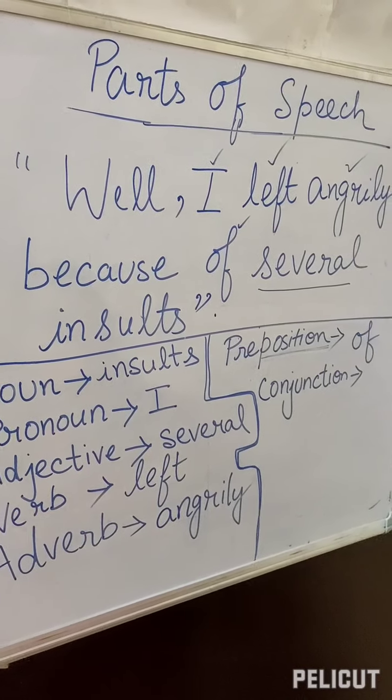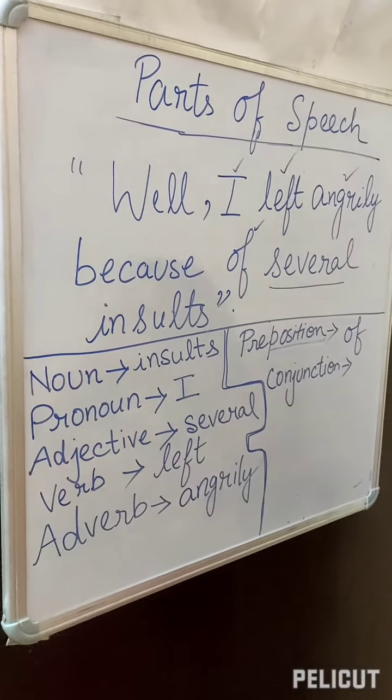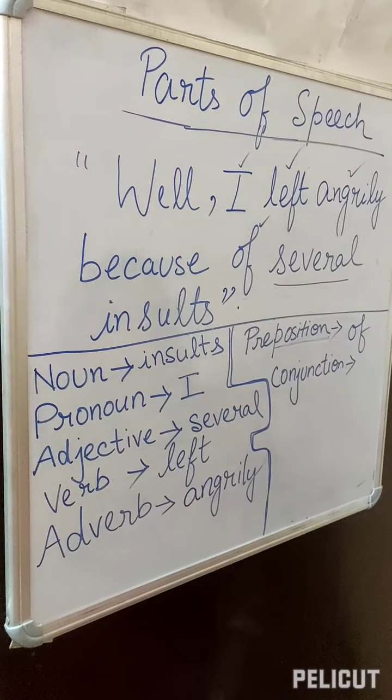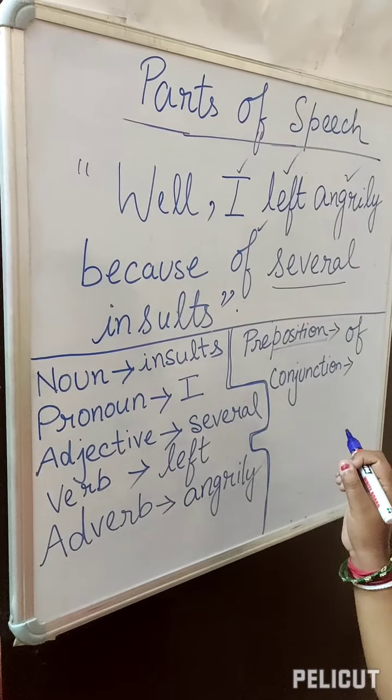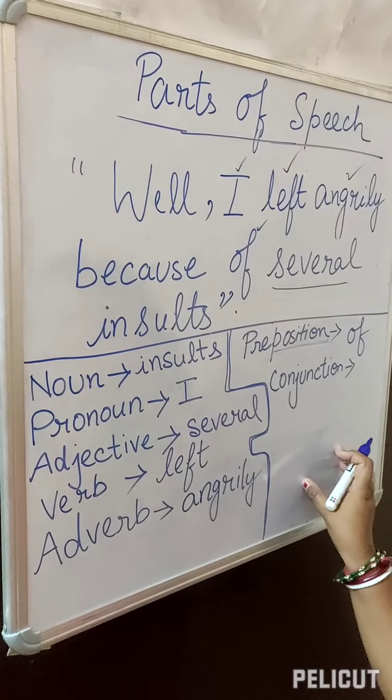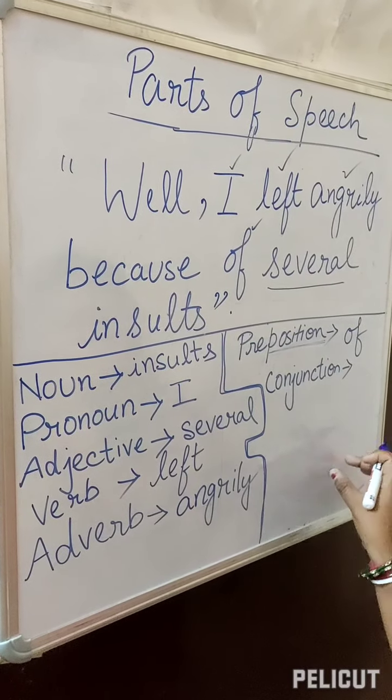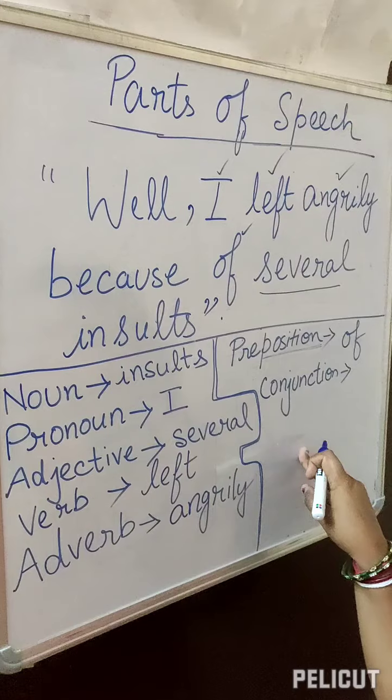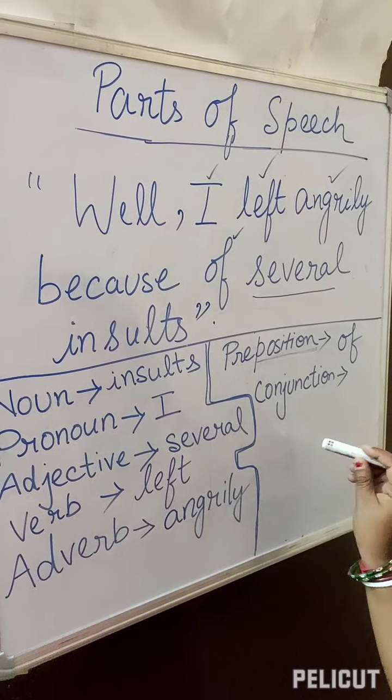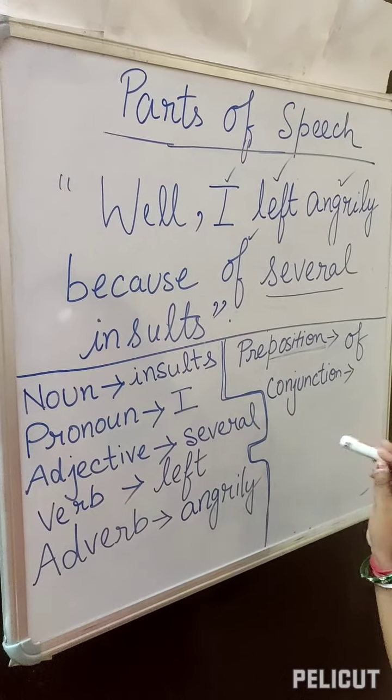Conjunction. Conjunction is a joining word. Joining means, suppose two sentences are there and we have to join both the sentences. So we add an attachment in between. For an example, yes, I'll give you one example.